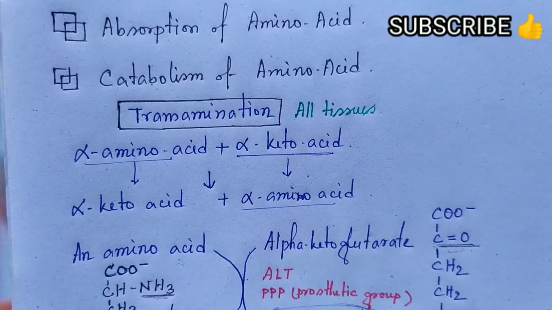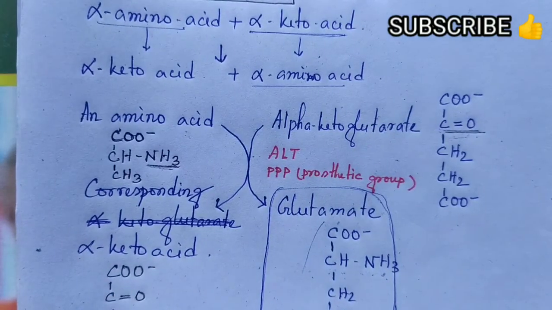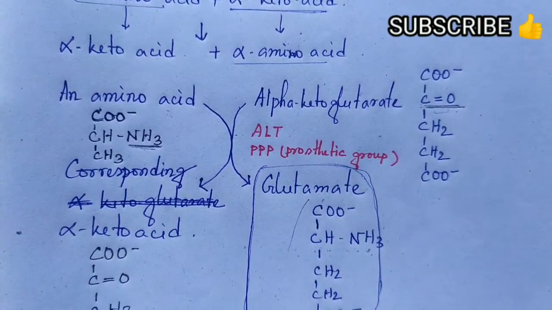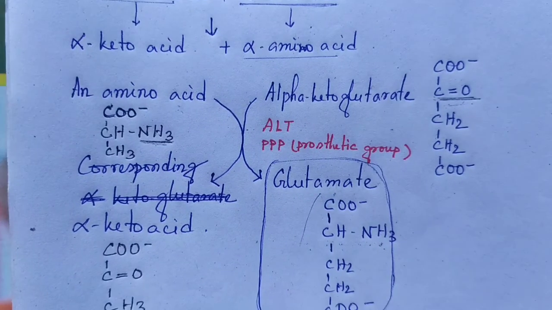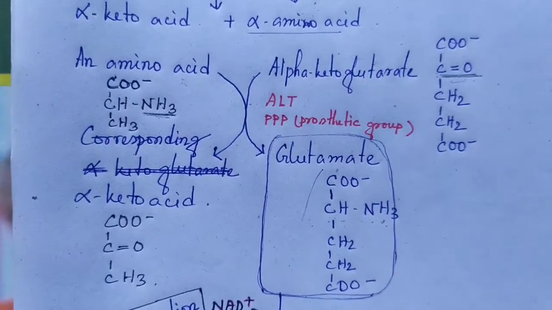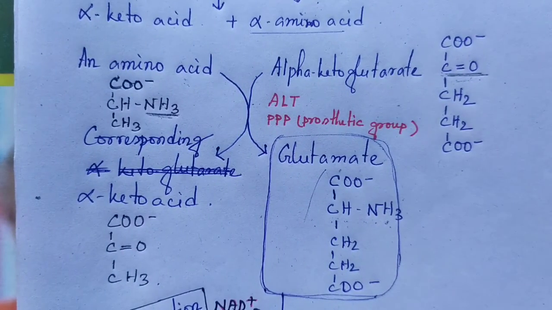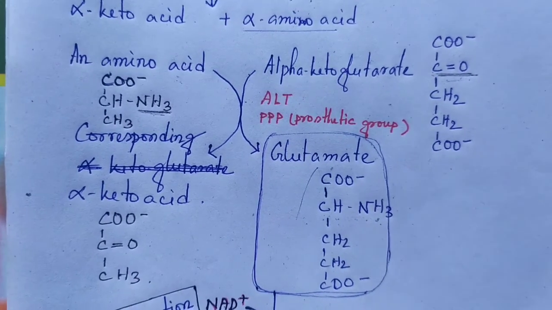So the importance of transamination: first, it is the first process of catabolism of amino acid. Second, through this transamination process, from this alpha keto acid or carbon skeleton, non-essential amino acids can be synthesized. Third, the interconversion of amino acids can be done through this process. This alpha keto acid can be converted into other amino acids.